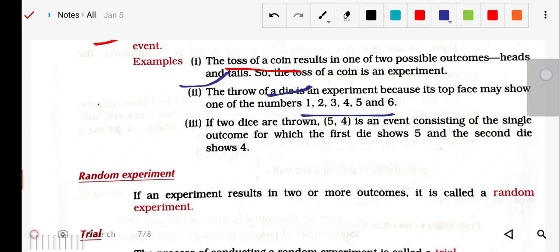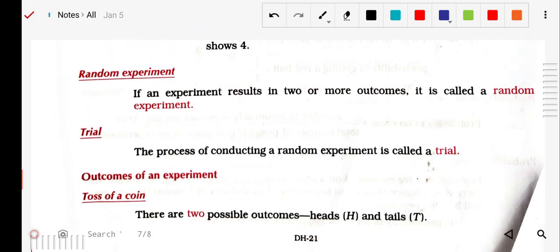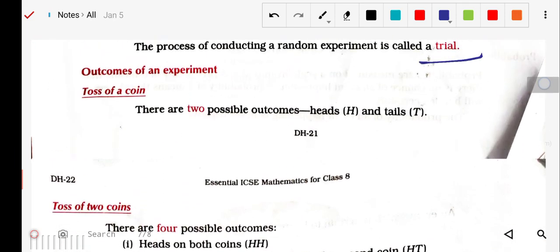The next point is the random experiment. If an experiment results in two or more outcomes, it is called a random experiment. Trial: the process of conducting a random experiment is called a trial. Whatever experiments we are doing randomly, that is called a trial. Now with these examples we can understand these terms clearly.